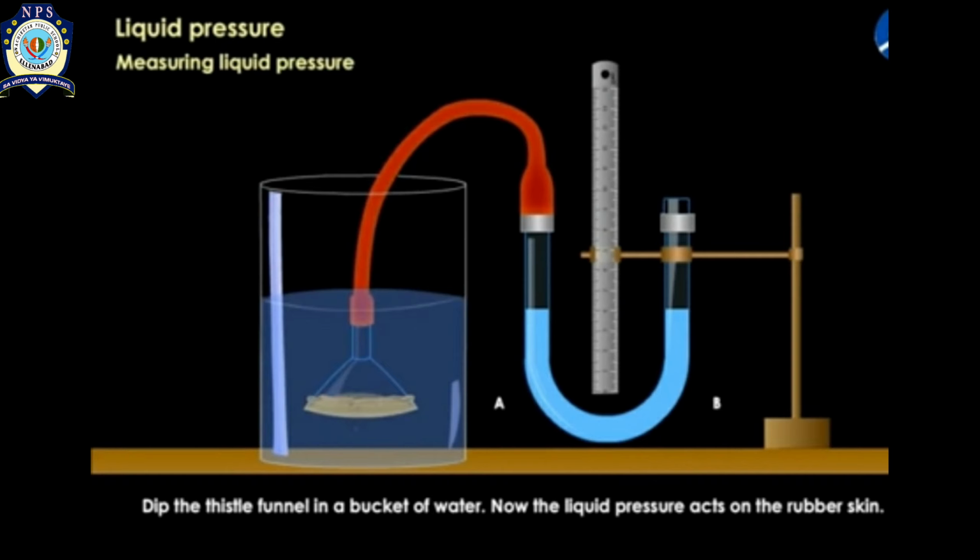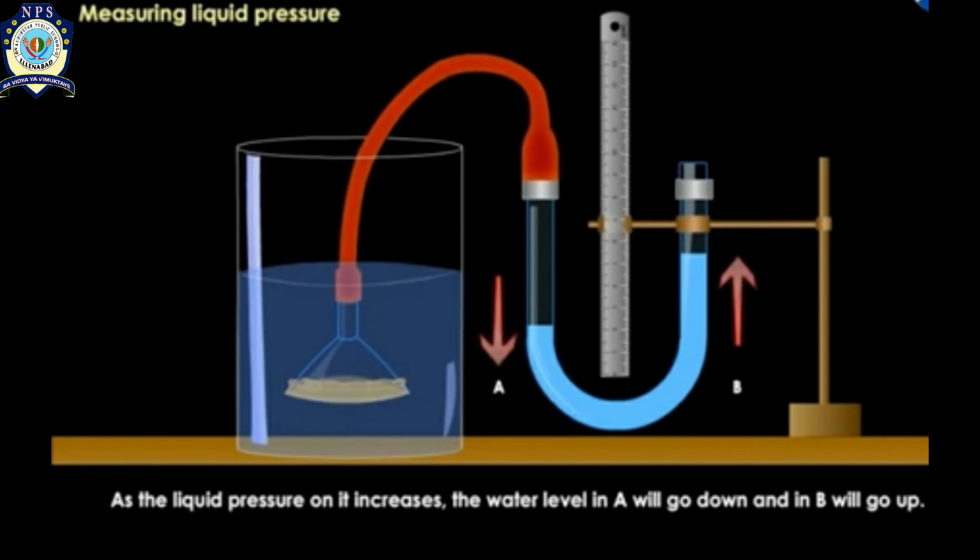The liquid pressure acts on the rubber skin, and the air molecules also get pressurized and they exert pressure over the liquid which is present in the U-tube. As you can see in this picture, as the liquid pressure on the thistle funnel increases, the air molecules start pushing the water, and the water level in A will go down and in B will go up.